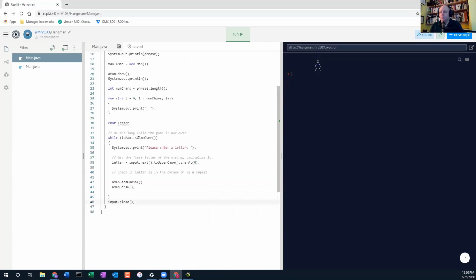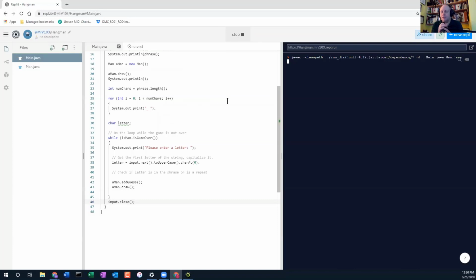But our code's looking a little bit better. Here's letter. It's telling us we're not using it for anything. We're storing something there, but we're not actually testing it. And it's noticing that. But that's more of a warning rather than an error. You see the line is green instead of red. If you have a red line, then it won't compile or run. But let's try it and see what happens.